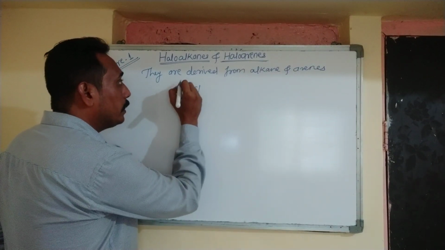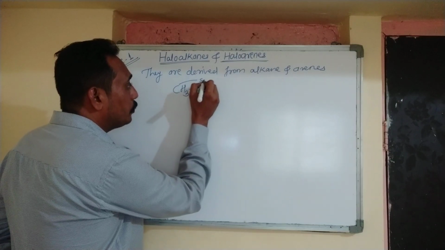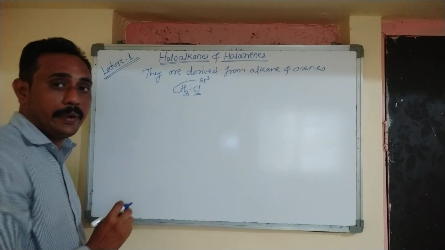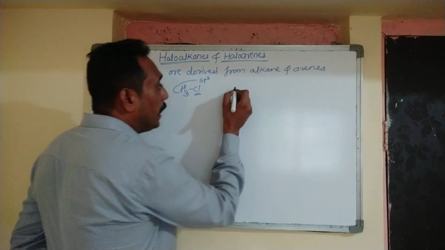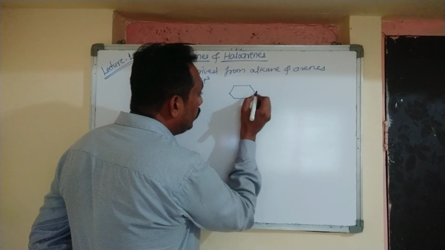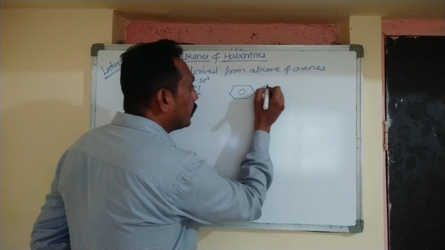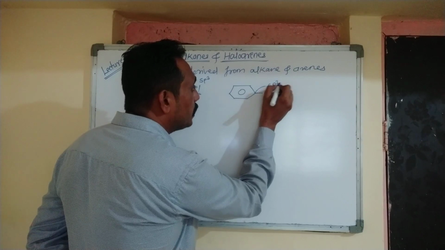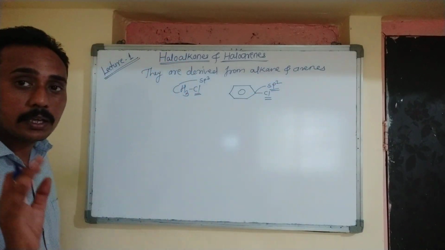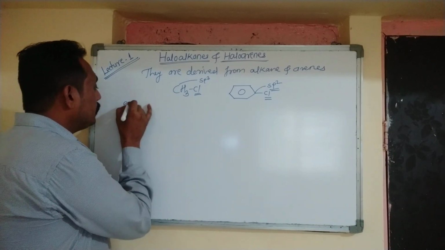In haloalkane, the halogen is attached to the carbon atom which is sp3 hybridized. Whereas in haloarenes, if we talk about arenes, the halogen is attached to the carbon atom which is sp2 hybridized. Okay, clear? Now, next example.